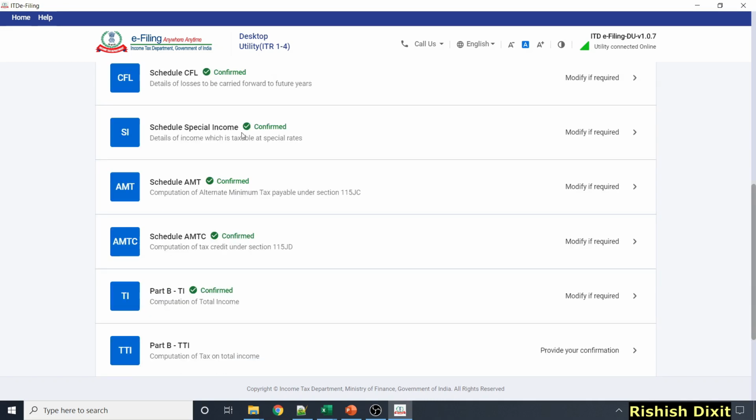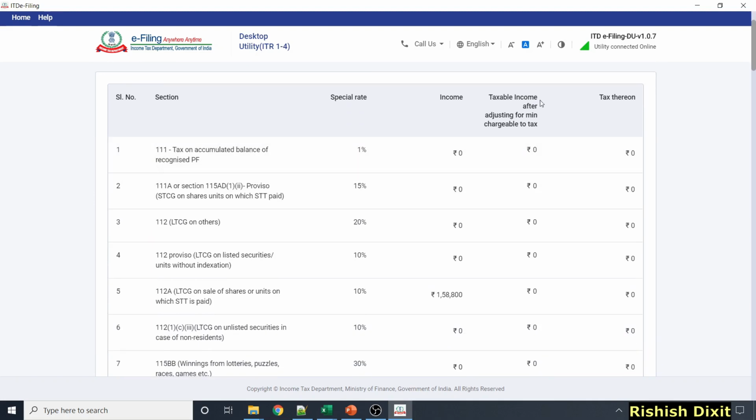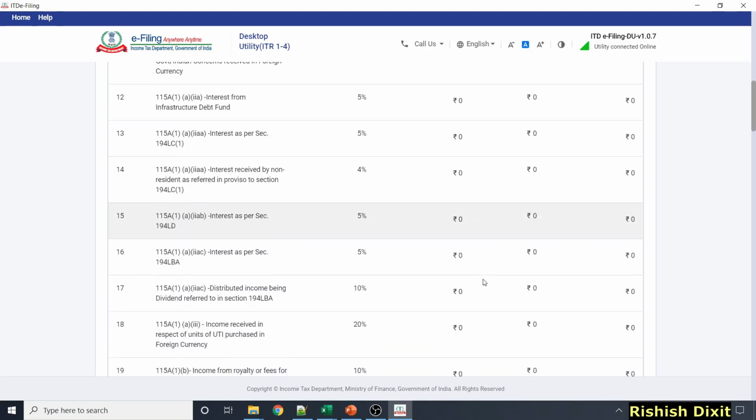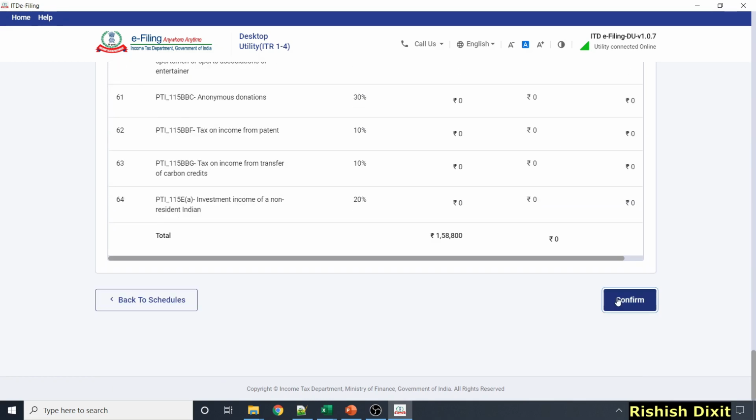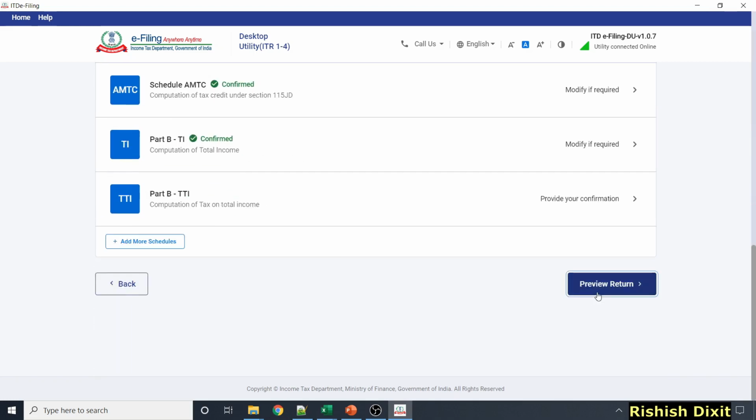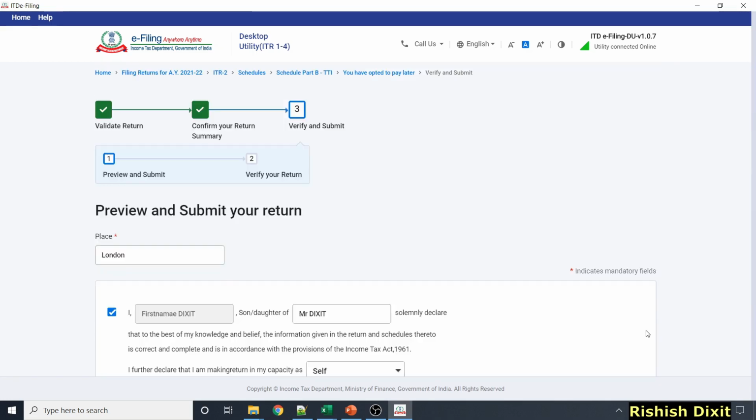Now if you go here, Schedule Special Income, you will see there's a change in tax calculation. Let me click on Modify if required, and you can see here your tax is 0. You need to be very sure what residential status you are filling. Just click on Confirm and Preview Return.